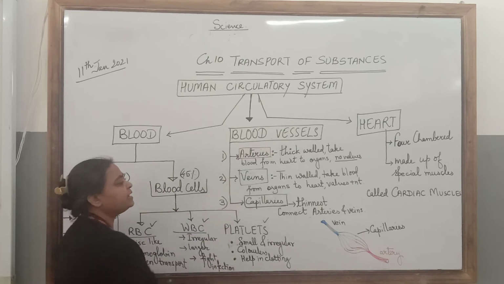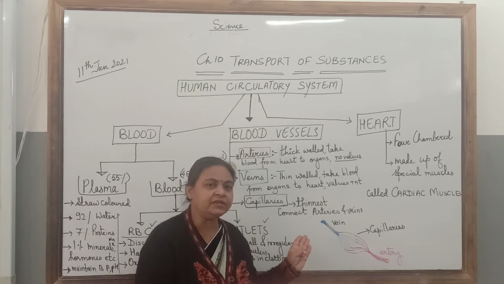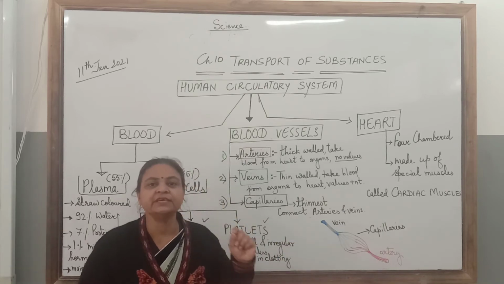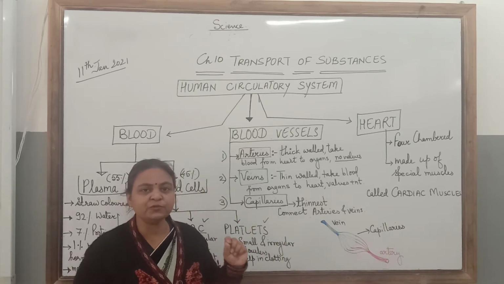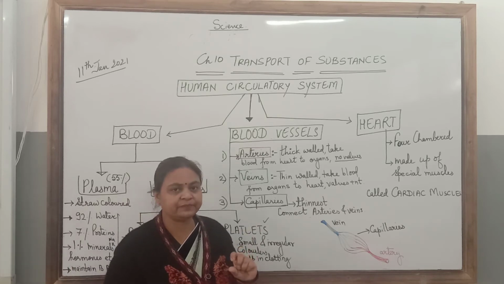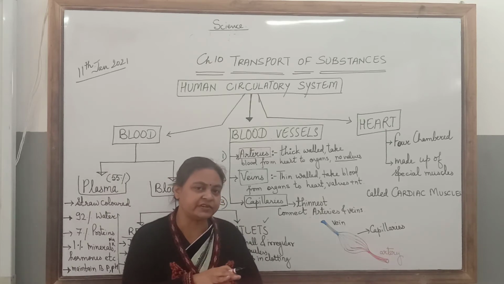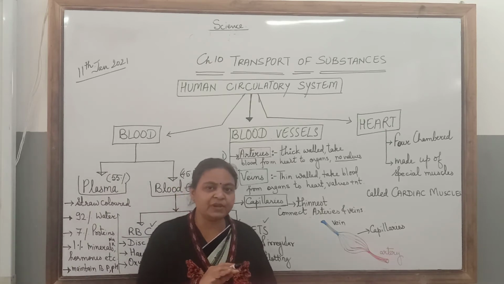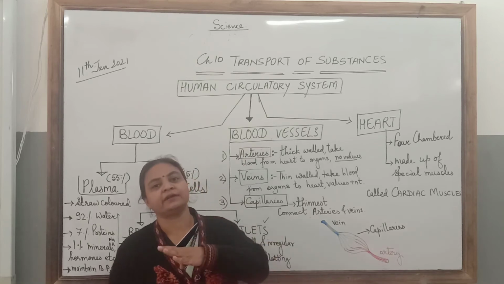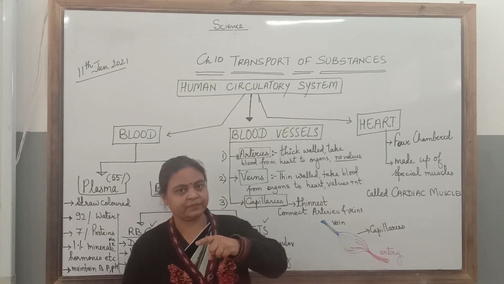Second blood vessel, veins. In comparison to artery, veins are having thin walls and the lumen is larger. Veins do the opposite function of the arteries. Veins carry blood from organs to heart.